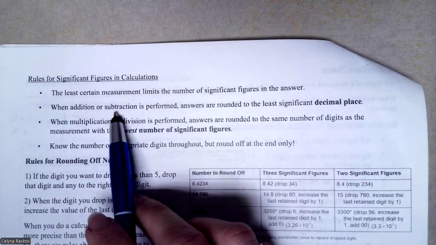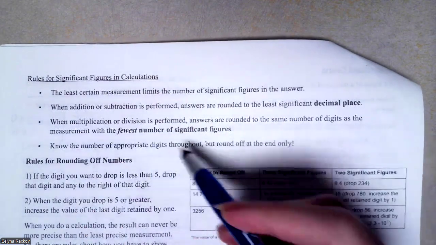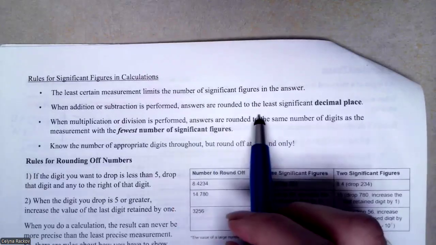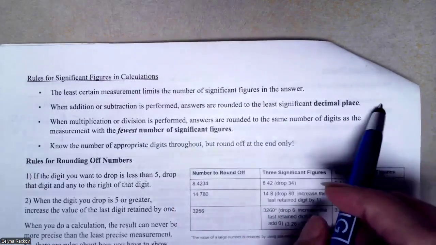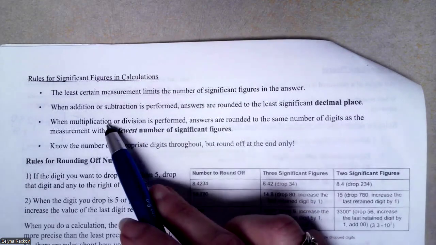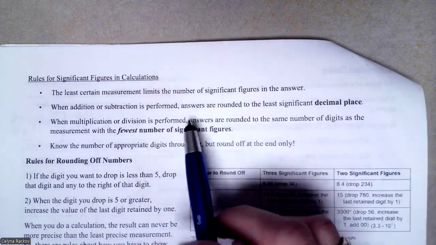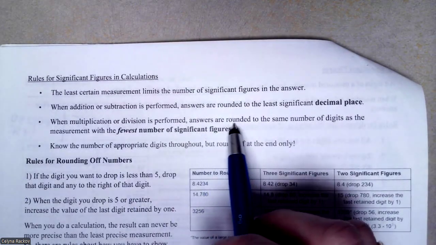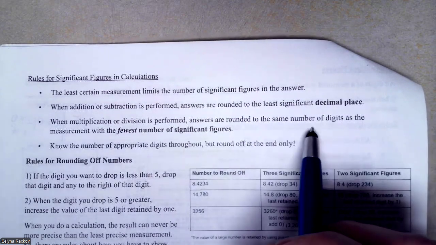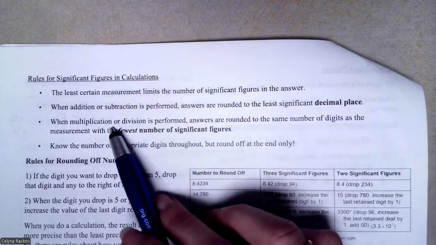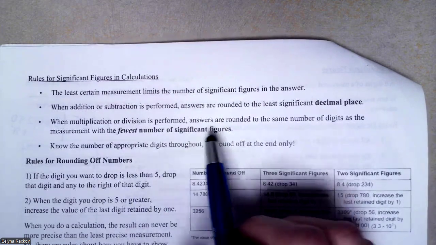When you have addition or subtraction, the answers are rounded to the least significant decimal place. When you have multiplication or division, the answers are rounded to the same number of digits as the measurement with the fewest number of significant figures.